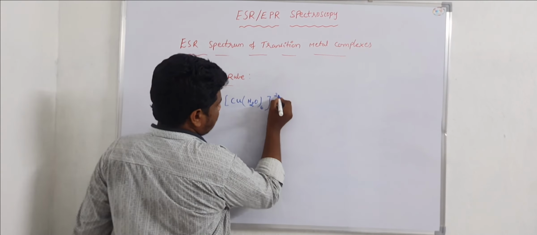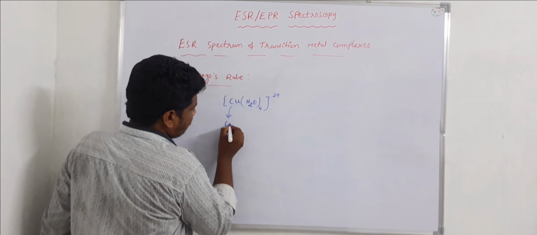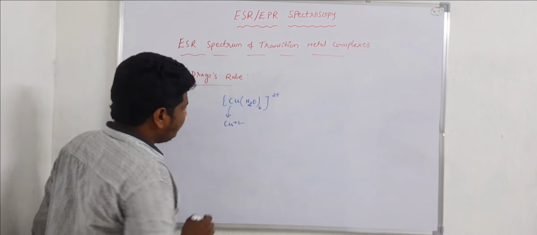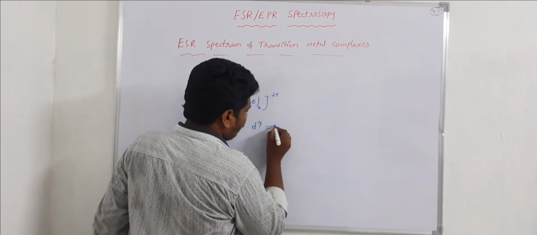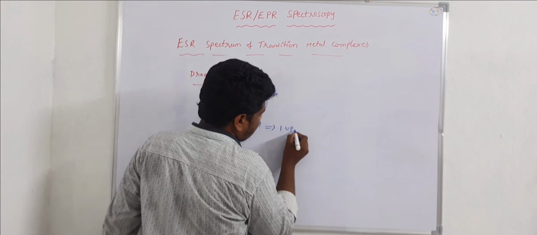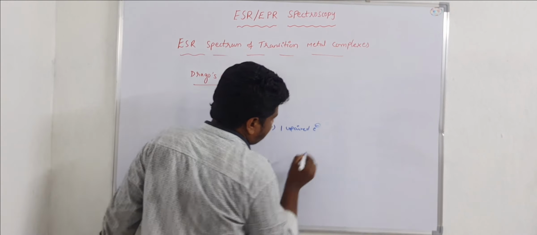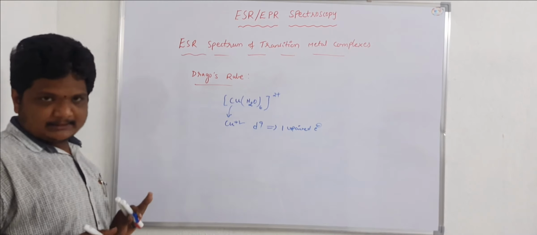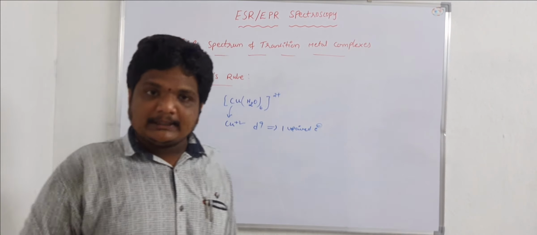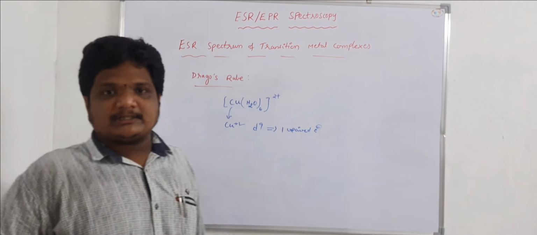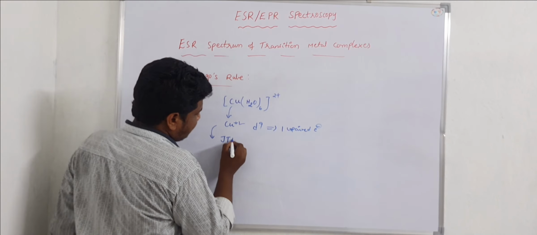Here we have copper plus 2, which is a d9 system containing one unpaired electron. It is an octahedral complex which undergoes the dynamic Jahn-Teller distortion.